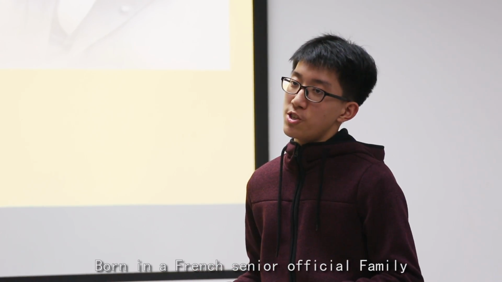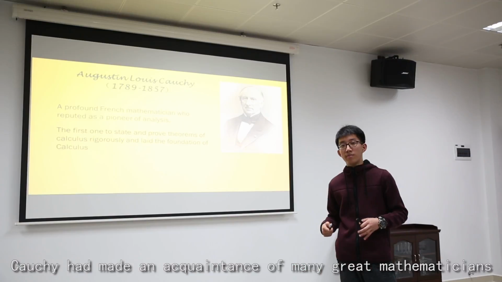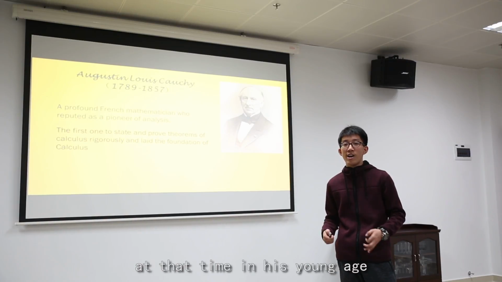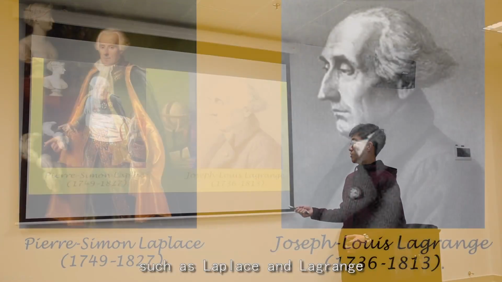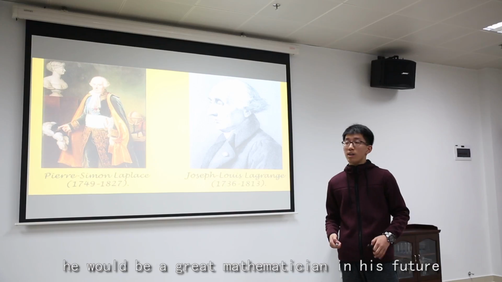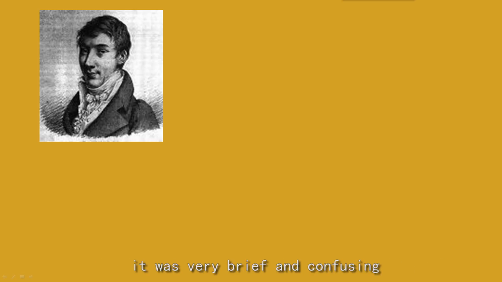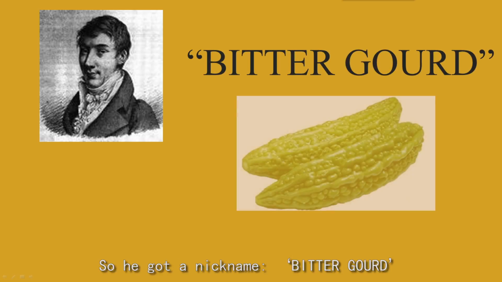Born in a French senior official family, Cauchy had made the acquaintance of many great mathematicians of that time in his young age, such as Laplace and Lagrange. And that suggests he would be a successful mathematician in his future. In his student age, because he didn't talk much, and even when he talked, it was very brief and confusing, he got a nickname called Beetleborg.